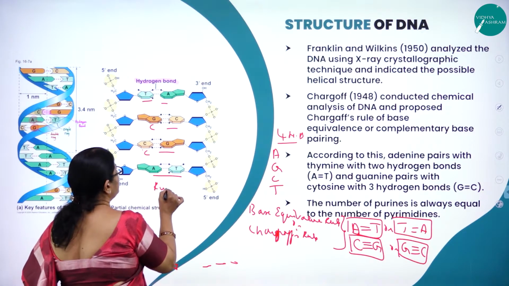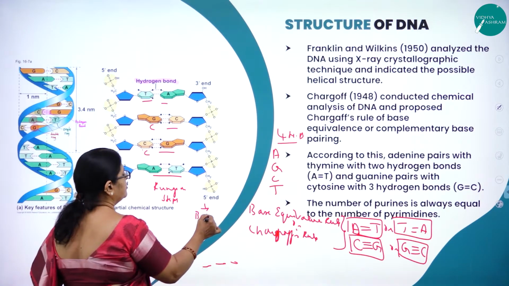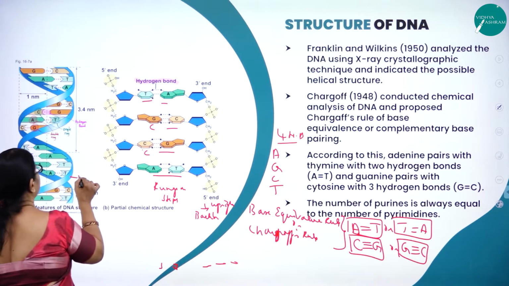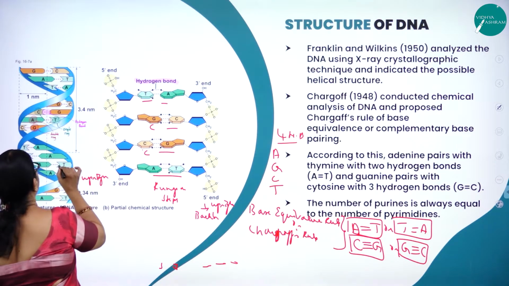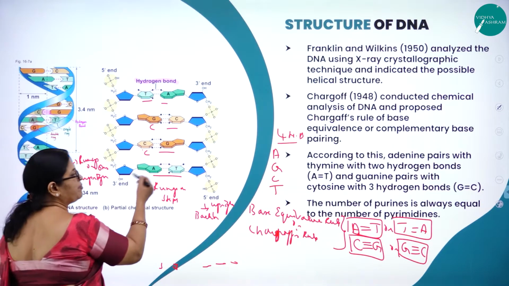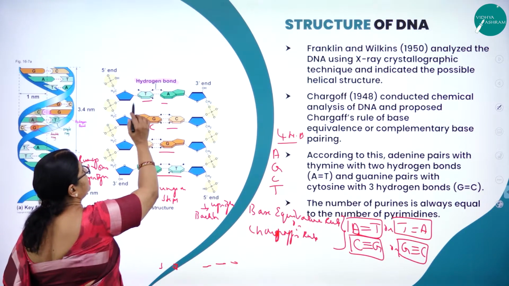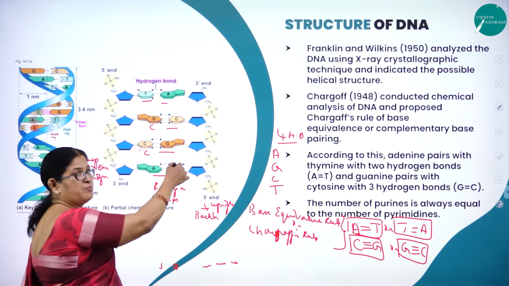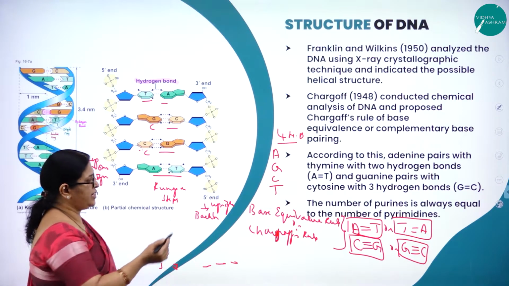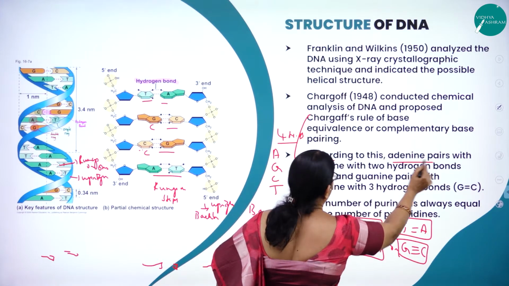So this forms the rungs or the steps. So this forms the backbone. Backbone is nothing but the uprights. Here you can see these are the uprights and these are the rungs. Rungs or what we call steps. Steps are made up of what? Nitrogenous base. A with T, G with C, G with C or T with A. Here sugar plus phosphate group. Right? H3PO4. Right? So here as I said, according to this Erwin Chargaff's rule, adenine pairs with thymine with